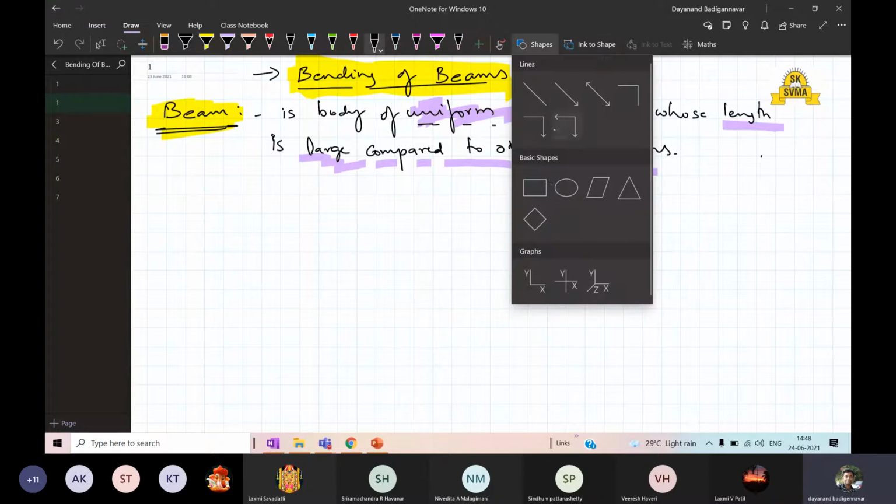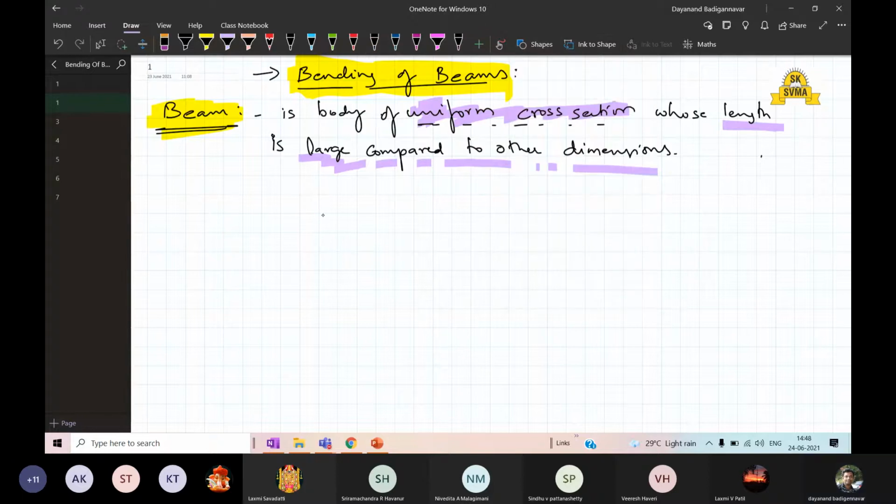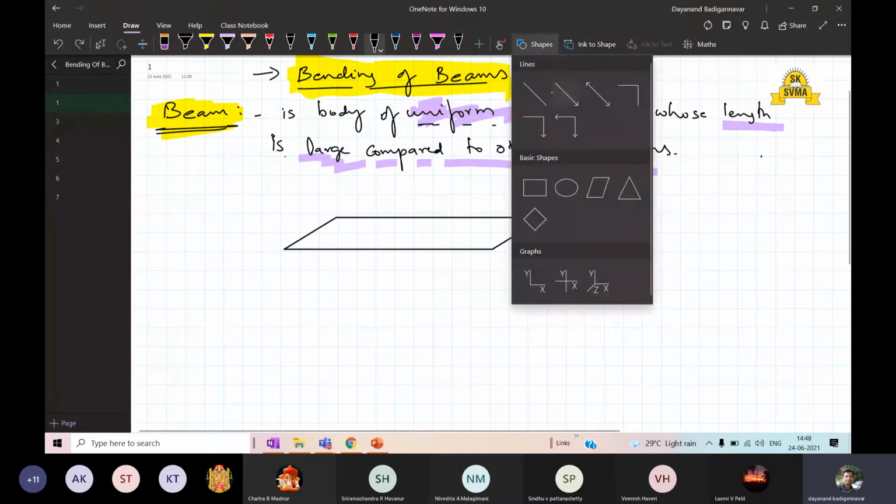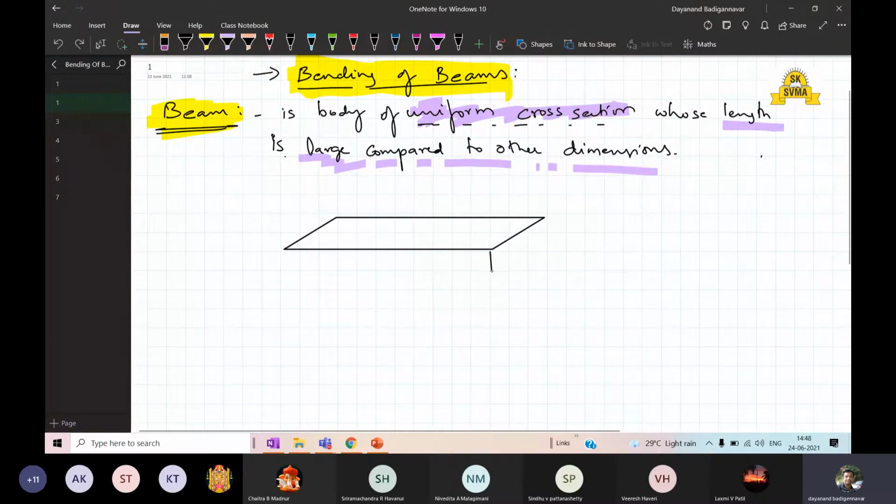Okay, so this is a beam. I will draw the diagram here. This is the beam I have.